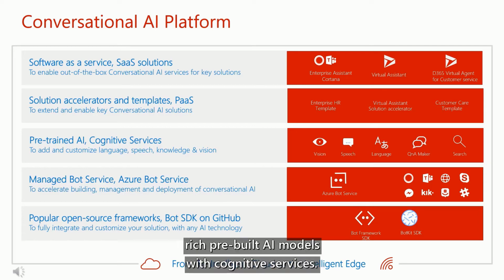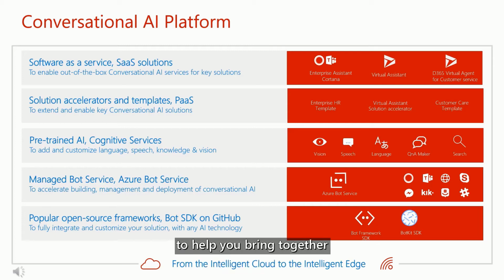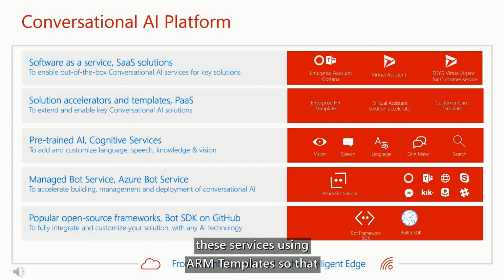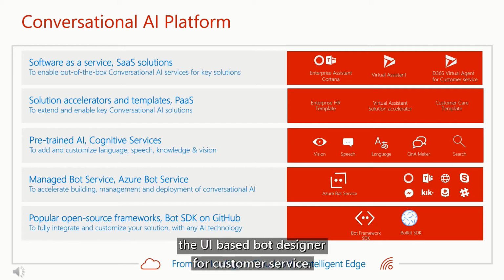Additionally, we offer rich pre-built AI models with cognitive services. So you can add natural language processing, speech, and even get started quickly with QnA Maker, a service that can take your existing content and create a question answer bot kind of experience. Finally, we offer a Solution Accelerator to help you bring together these services using ARM templates so that the user doesn't need to spin up each service individually. And finally, we offer you the UI-based bot designer for customer service.